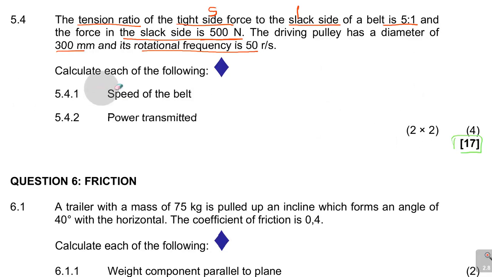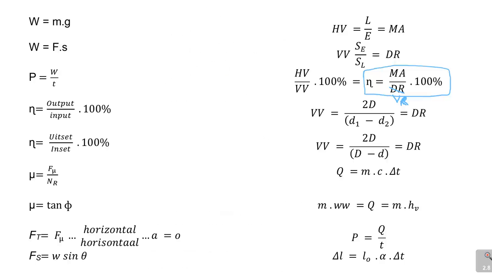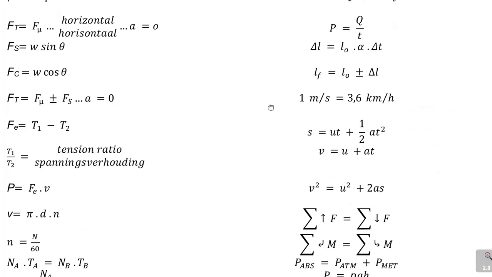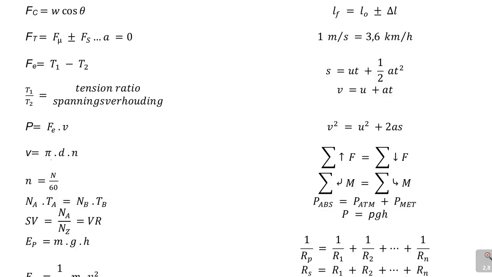The question says calculate each of the following: the speed of the belt. Now if you want us to find the speed of the belt, remember, if you go to the formulas, you must always check your formulas. Now looking at the speed of the belt, this is the formula that you're going to use. V is pi dn. So that is the formula that you have to use there.